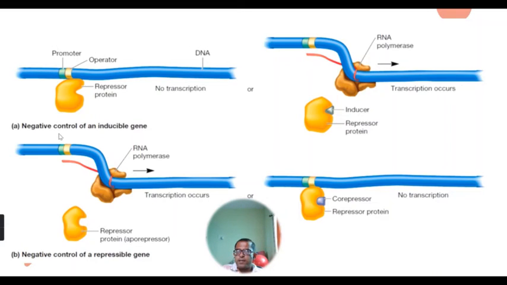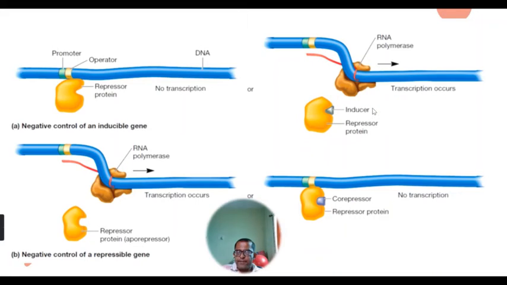So this is the negative control of inducible genes. Here the substrate, the effector molecule, decides whether the repressor protein remains at the binding site or not. If the repressor protein remains at the binding site, then transcription is not occurring.